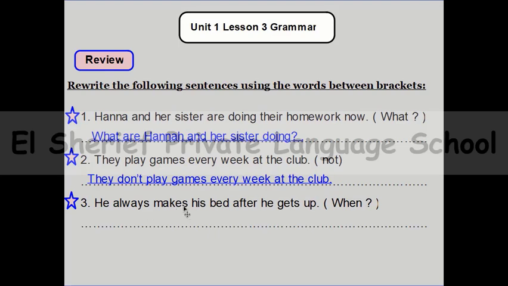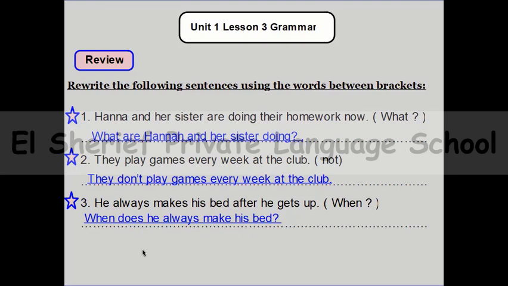Of course does. And here the answer is, when does he always make his bed? And don't forget, if you put does, you will cancel the S from the verb, because do, does, and did need the stem verb after them.